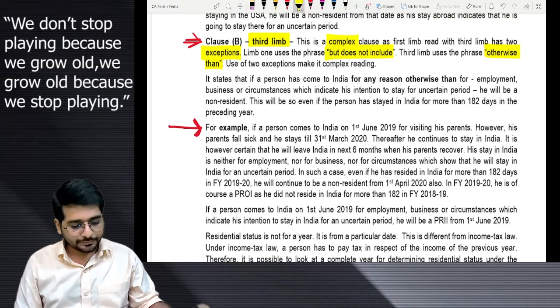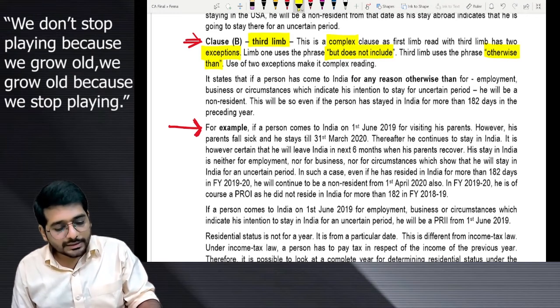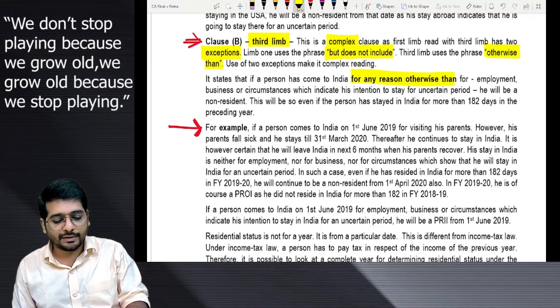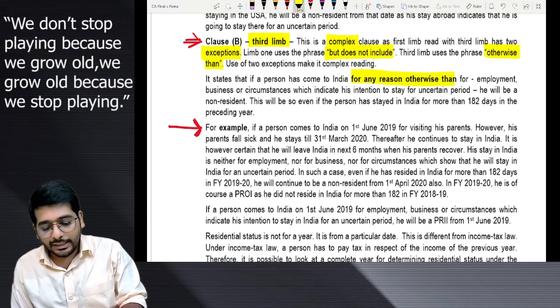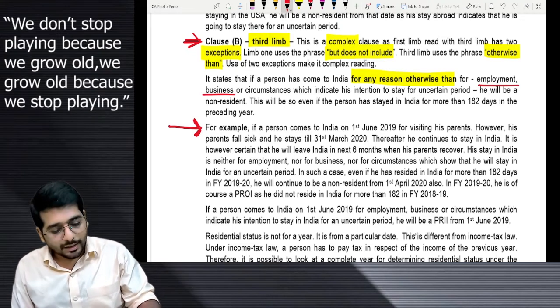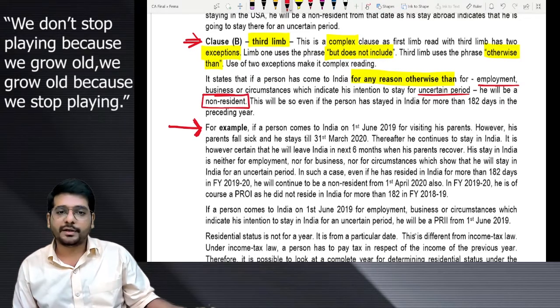Sir, what is that? Let's see. For example, it states that if a person has come to India for any reason otherwise than employment, otherwise than business, otherwise than stay for an uncertain period, he will be treated as a non-resident.